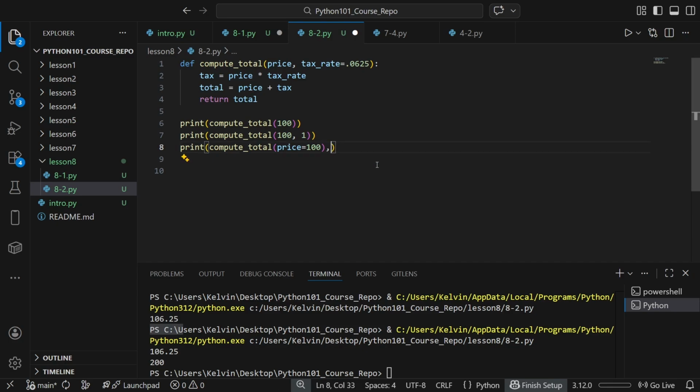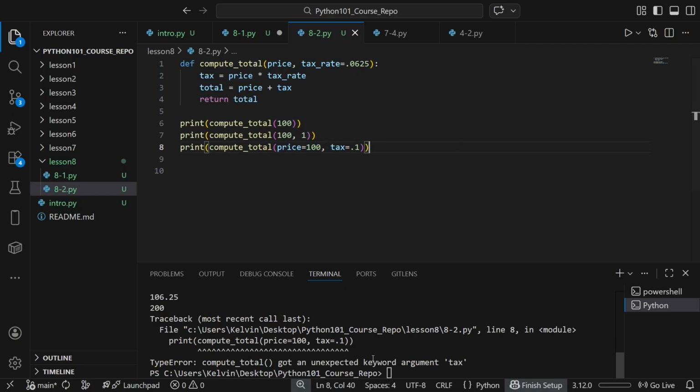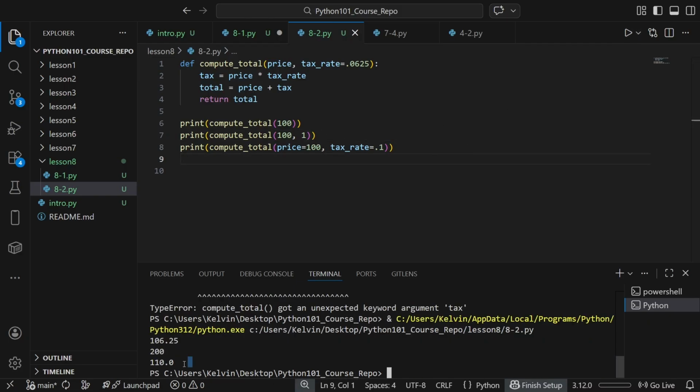This needs to go in here. And now this should give us 110. Oops, got an unexpected error. This should be tax rate. See, it has to match exactly. 110.